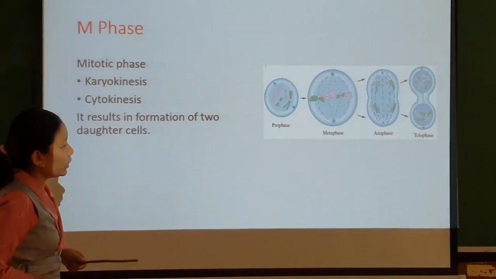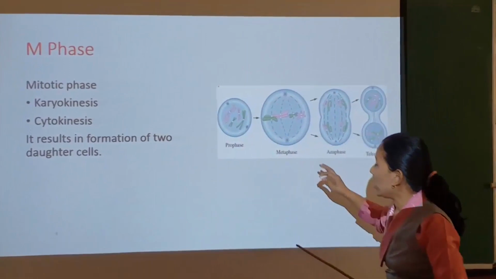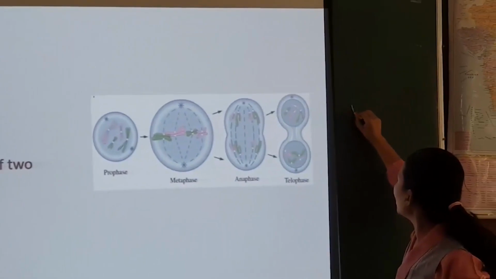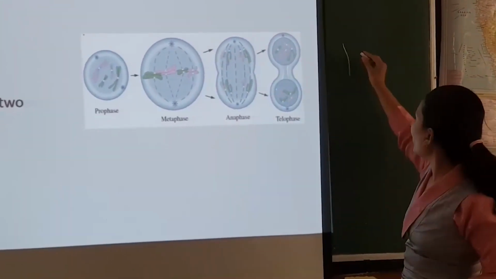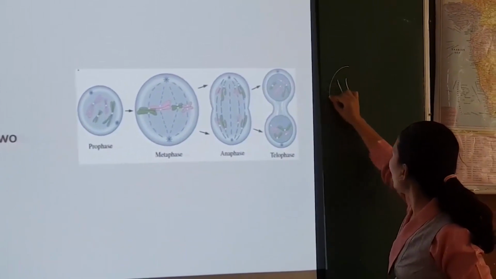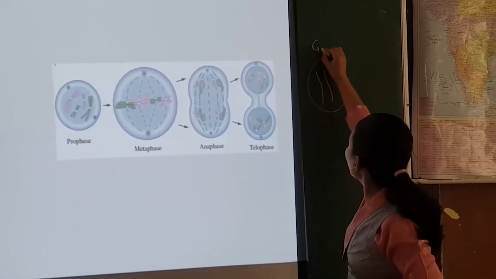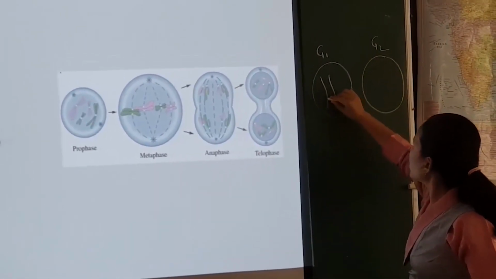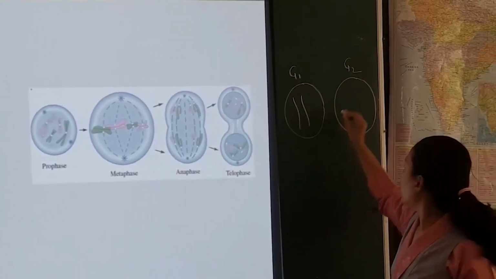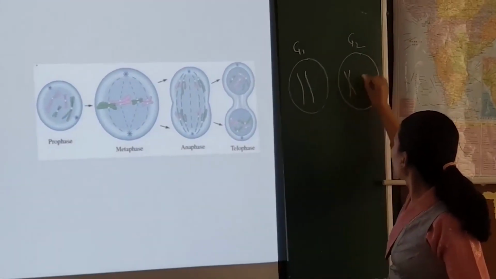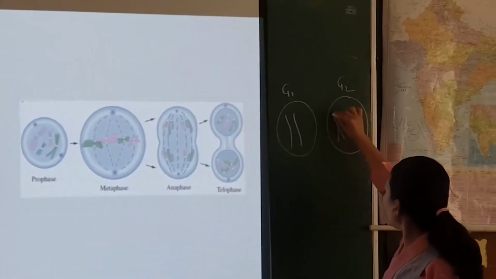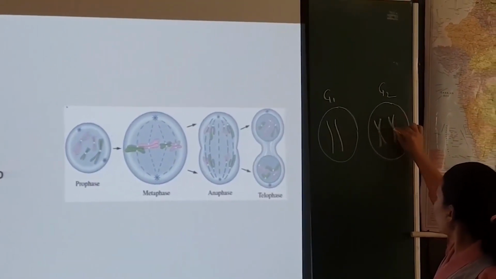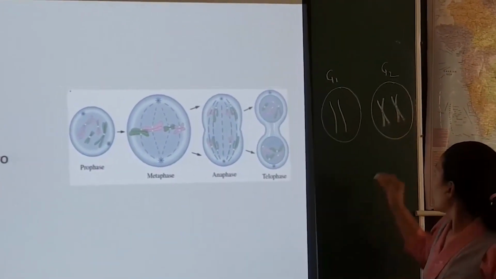Now, another thing we have to discuss is that the chromosome and the genetic material are in the form of chromatin. Okay, so this is the chromatin. Let us say there are 2 chromatin in the cell here. Let's say this is G1 phase. Now, in the next phase, these 2 chromatin duplicate. So we have them like this, and this is an exact copy of this, and this is again an exact copy of this because they are duplicated here.